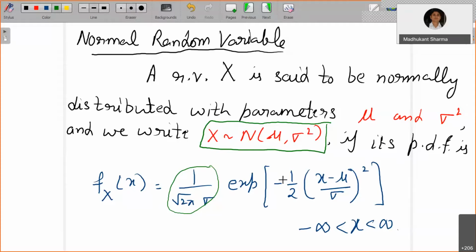Now, we are going to show at least that mu is nothing but the mean and sigma squared is nothing but the variance of this random variable. That will also be seen right now.